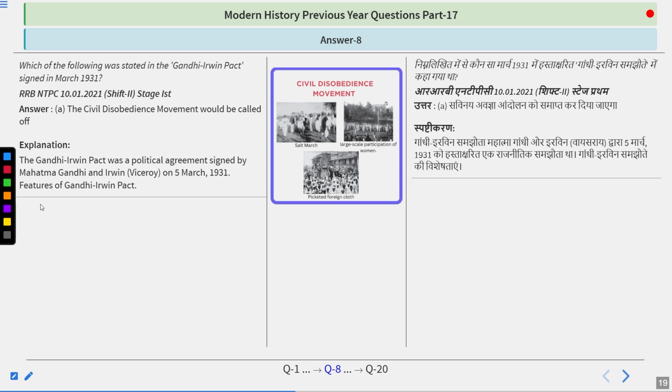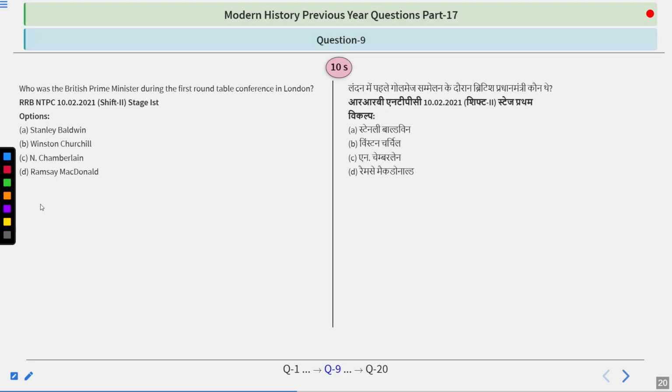But one thing was not accepted by Irwin, that any violent protester or revolutionary would not be released from the death sentence or from jail. And the Gandhi-Irwin Pact was a very historical event in the history of India, and it was signed in March 1931. Who was the British Prime Minister during the first Roundtable Conference in London? Options are Stanley Baldwin, Winston Churchill, Neville Chamberlain, and Ramsay MacDonald. Think about it.